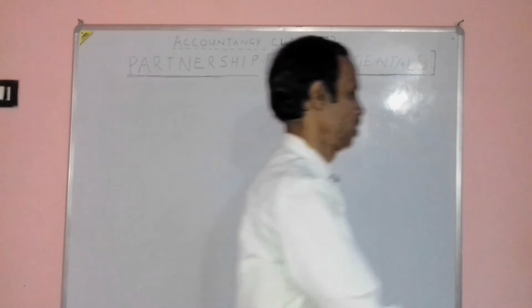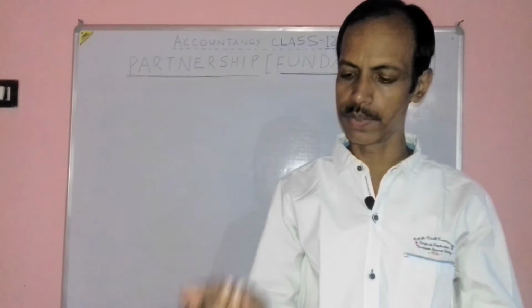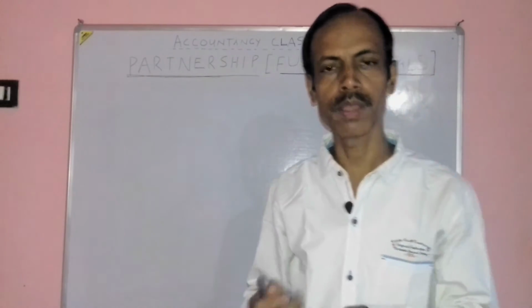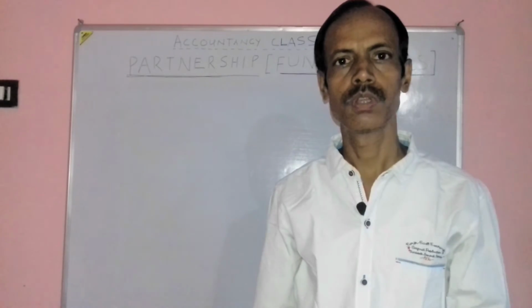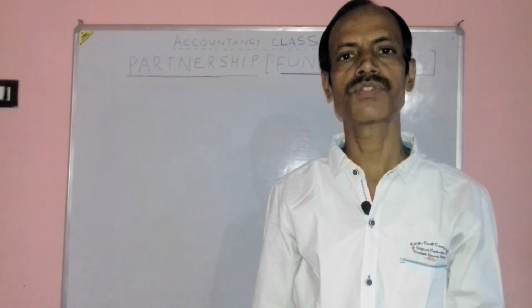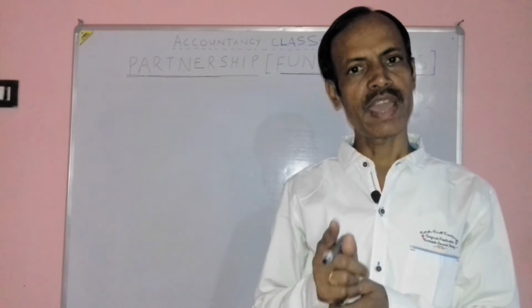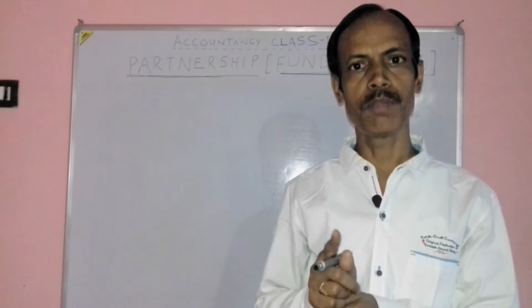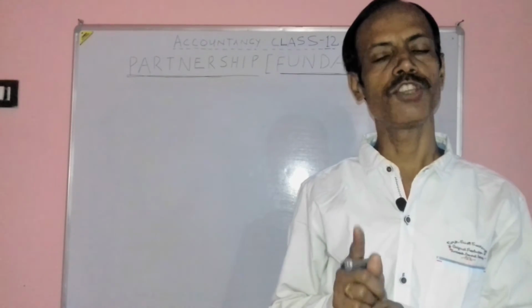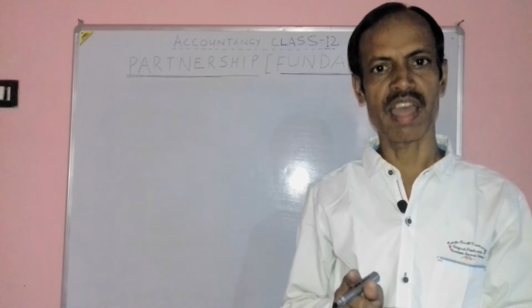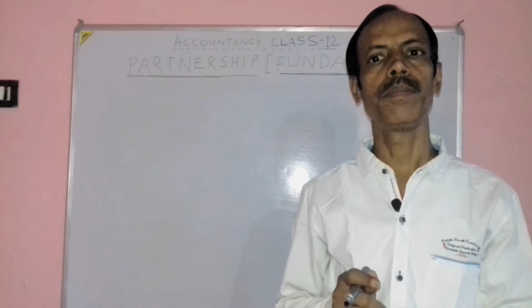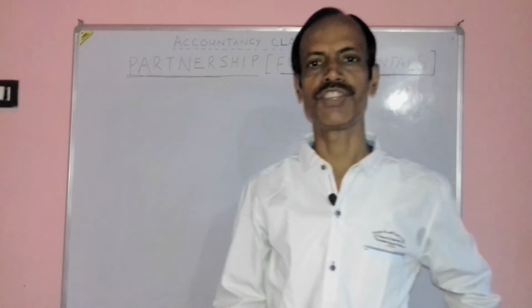Adjustment in closed account or past adjustment. This is the name of the topic, adjustment in closed account, known as past adjustment. It means a mistake has already been made by the partner, and this mistake is now required to be rectified by passing a correcting entry.